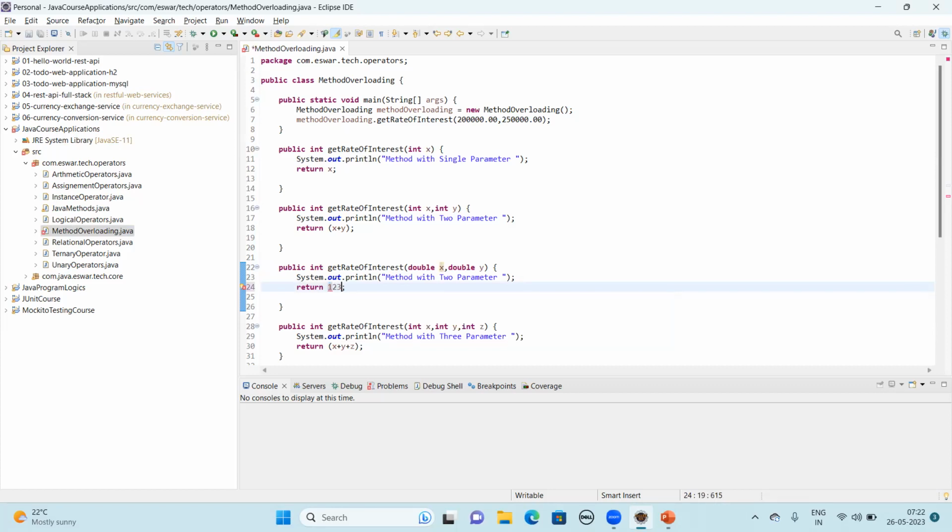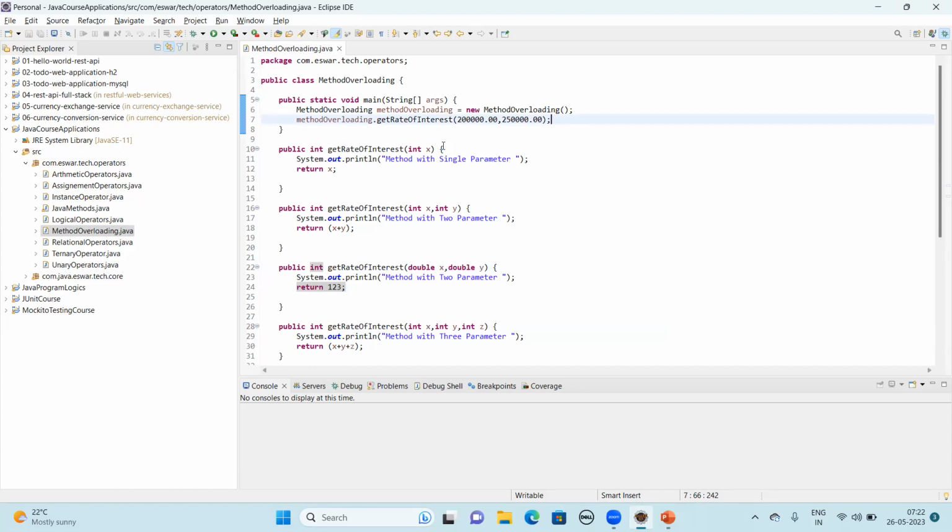It should always be the same method return type. Even though you have a different number of parameters, make sure this return type is not changed. Now you see the error we saw previously is gone, so there is no such error now.